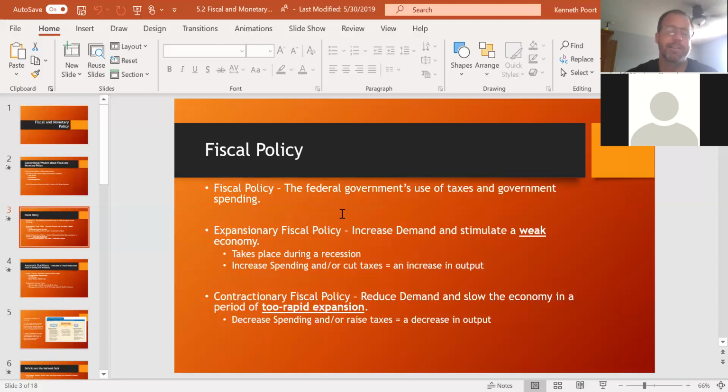So contractionary fiscal policy is the opposite then. I don't have to go into major detail. It's just the opposite: instead of spending more, they're spending less, and instead of lowering taxes, they're going to raise taxes. This sounds weird, but if the economy is growing too fast, sometimes the government has to do this. They have to come in and say, hey, I'm going to raise taxes, or I'm going to decrease spending in order to slow down the economy.